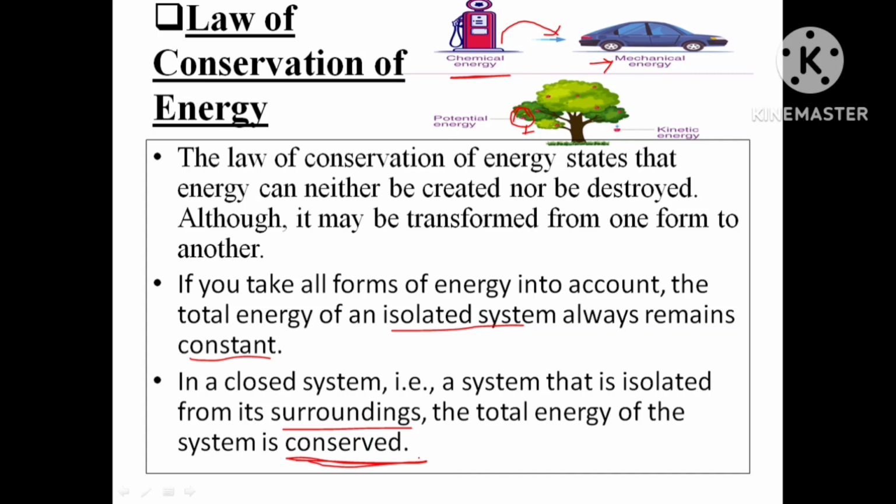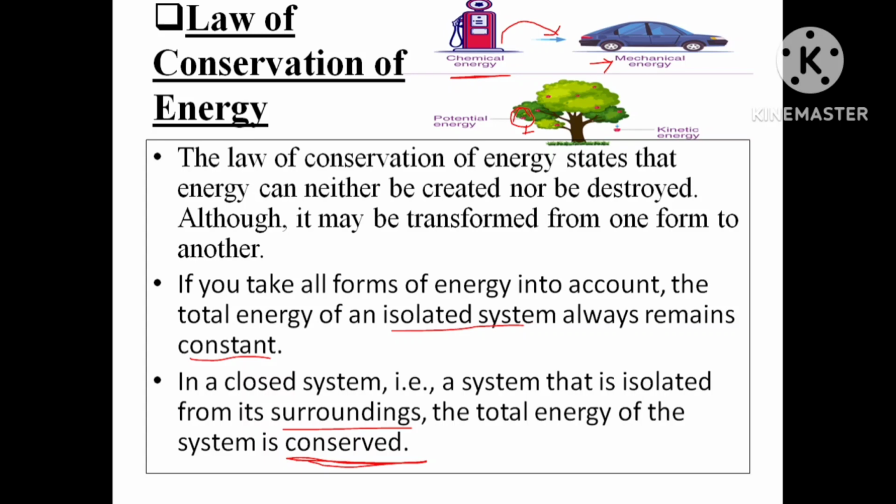In a closed system, for an example, you are switching on the torch. The chemical energy in the battery of the torch will be converted to light and heat energy.